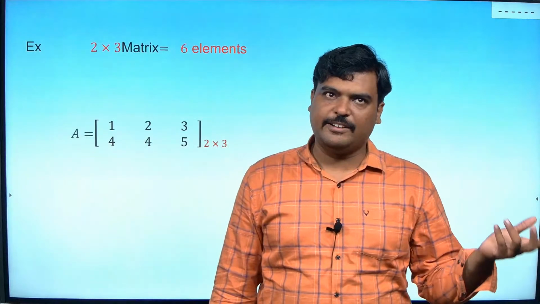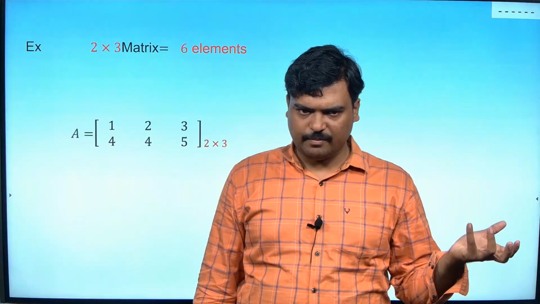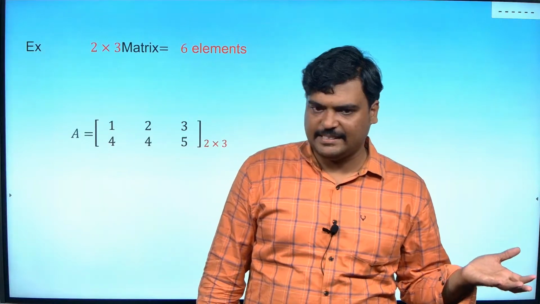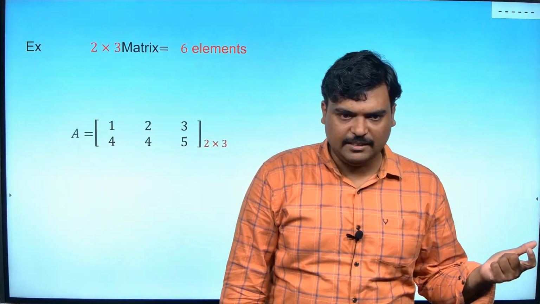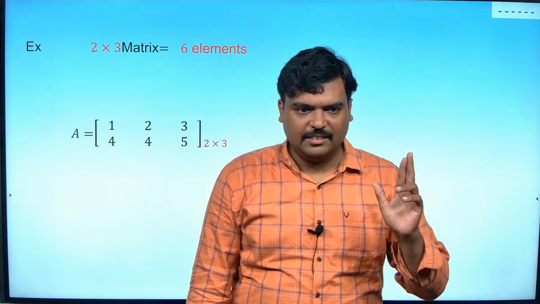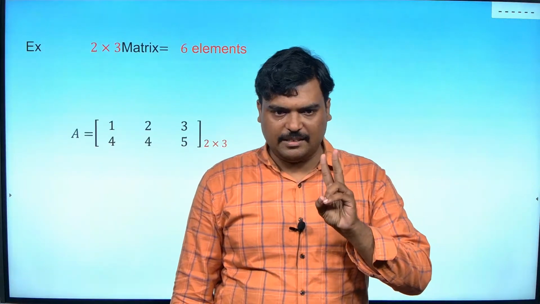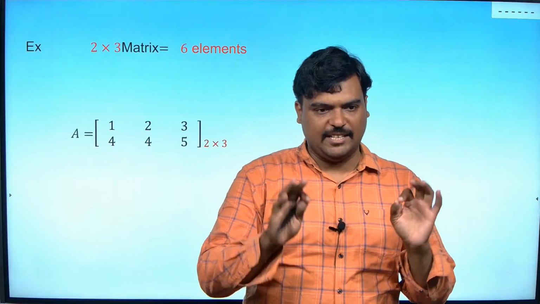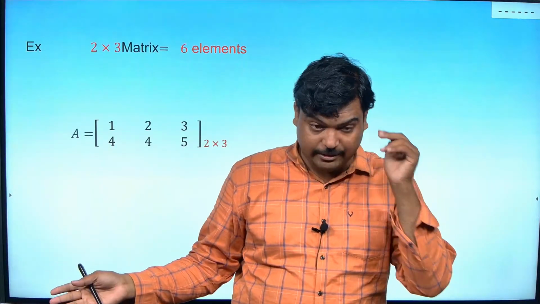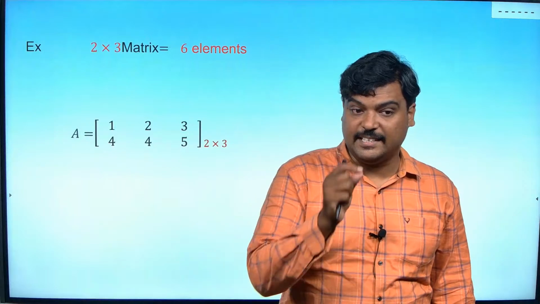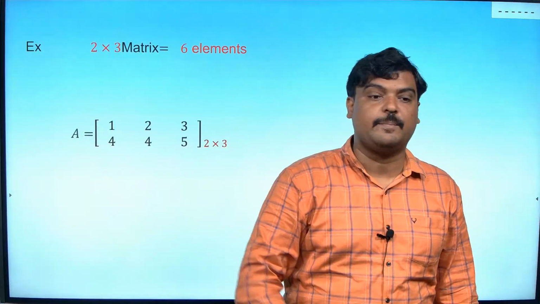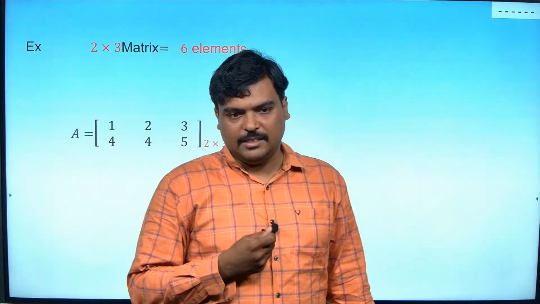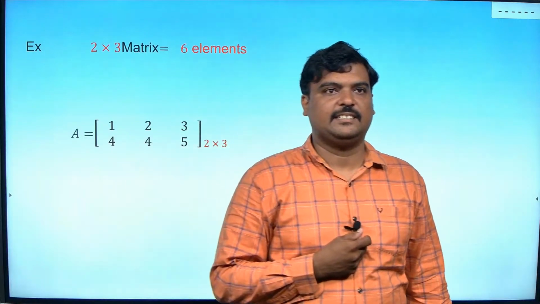Next we have addition of matrix. What does addition of matrix mean? Only if the order is the same can I add, element to element. Subtraction is the same, and addition is commutative and associative. And what is scalar multiplication? A single number is multiplied to all the elements of a matrix. We call it scalar multiplication.